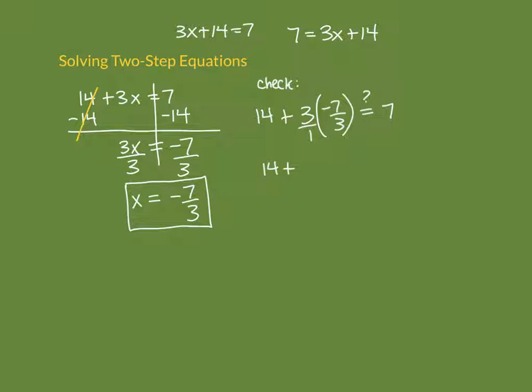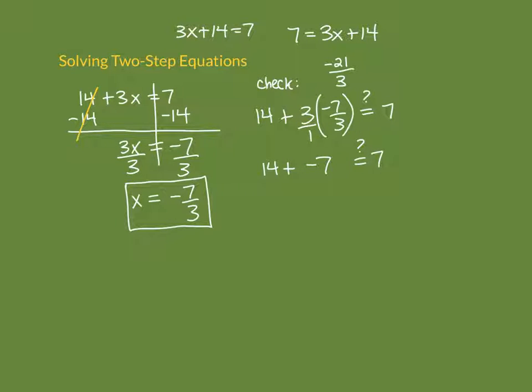So 14 plus, then here again, we've got a fraction multiplied by a fraction. You can multiply across or do cross reducing. If I just multiply normally, 3 times -7, multiply the numerators, you get -21, over the denominator times the denominator. 1 times 3 is 3. And then we can actually reduce that. -21/3 is the same thing as -21 divided by 3. So that's just -7. Is that really equal to 7?